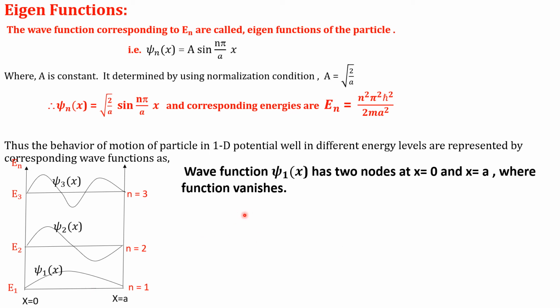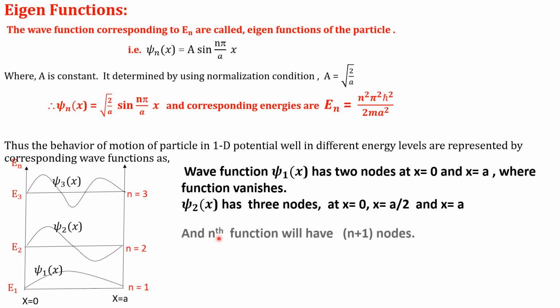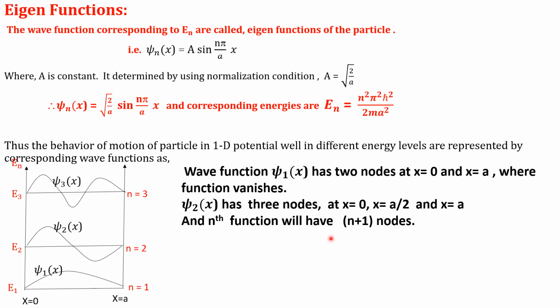Then for n equal to 2, psi2 function has three nodes at x equal to 0, x equal to a by 2 and x equal to a. Similarly, for n equal to 3, there are four nodes. And the nth function will have n plus 1 nodes. At those nodes, the function is 0.